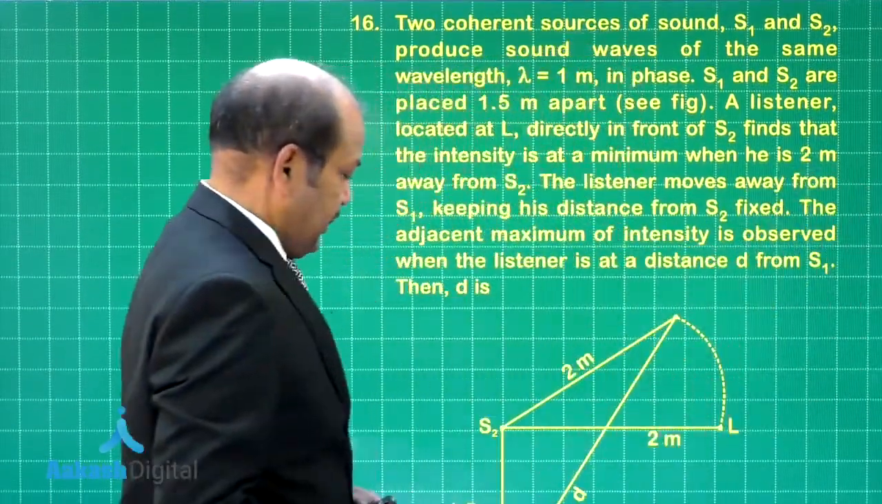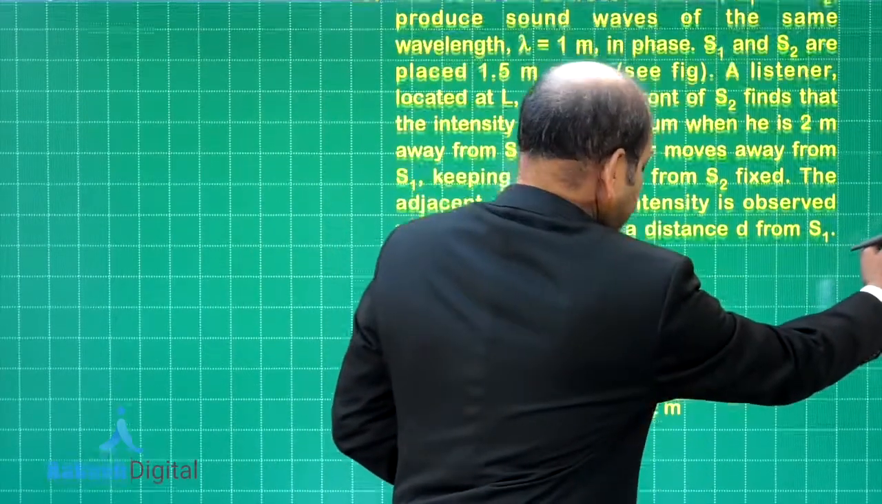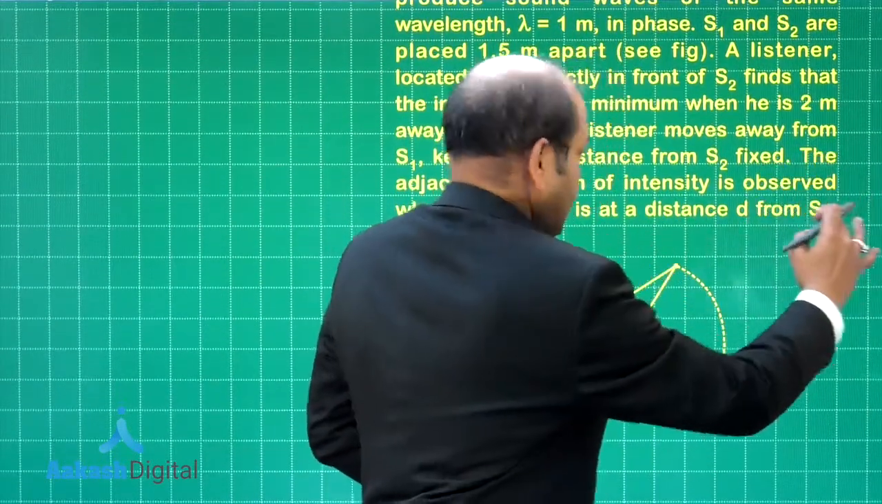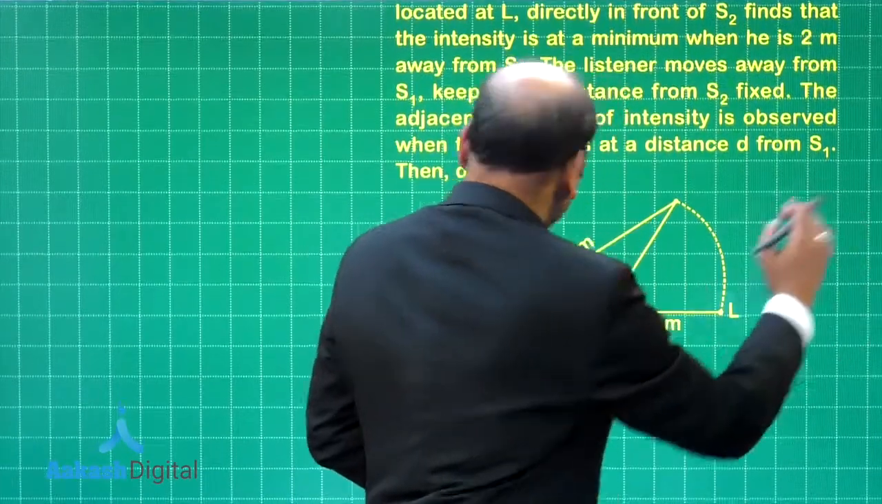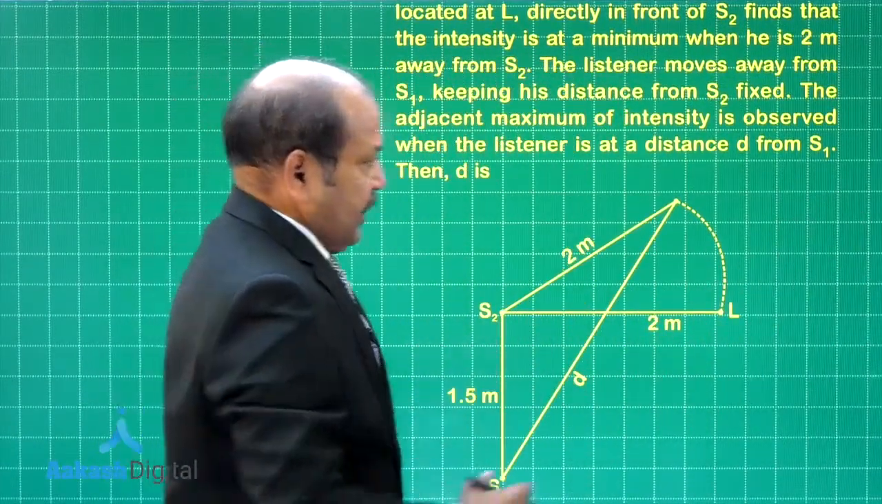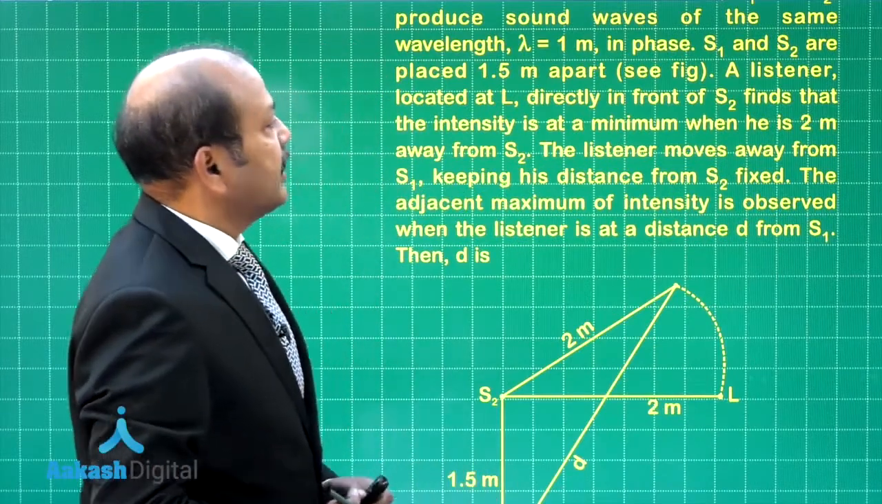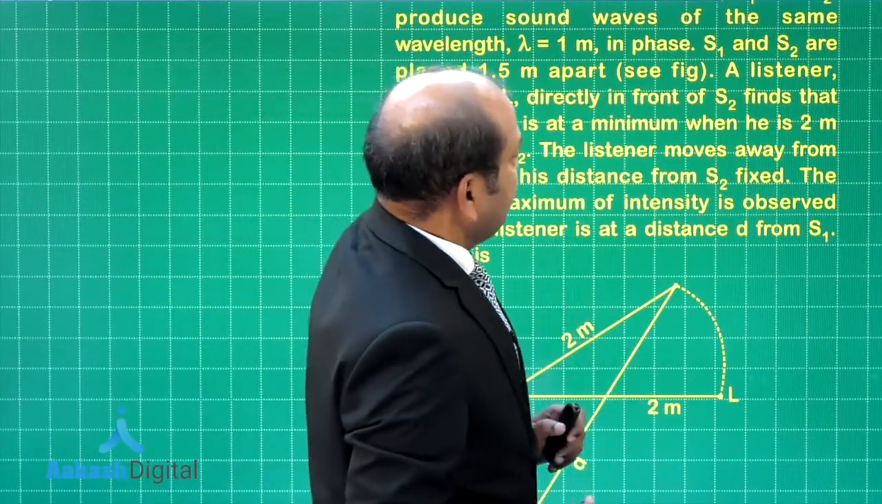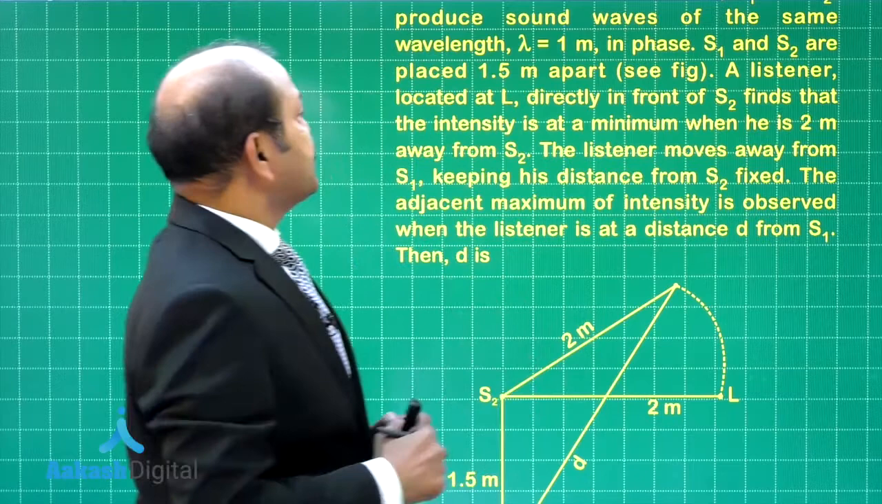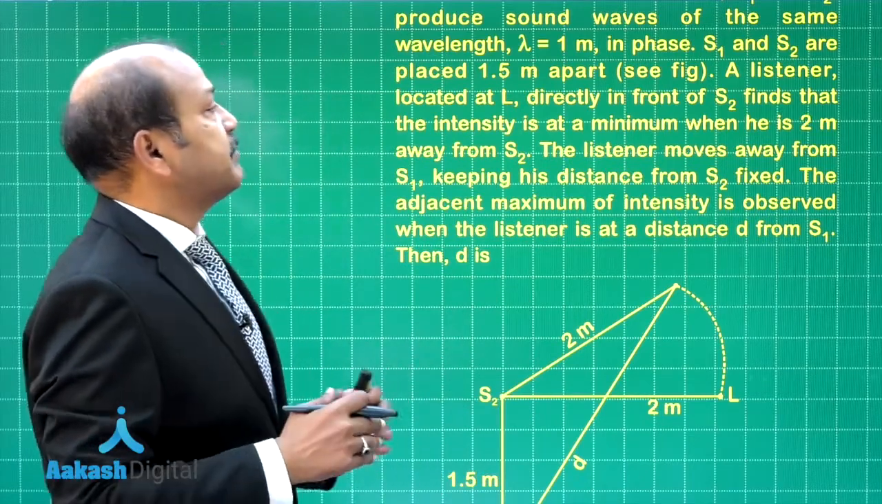at the figure. Well, we need to slide it even beyond this. So, this is what the figure looks like. Let us go further to read the text of the question. Well, we were up to this point. S1 and S2 are placed 1.5 meter apart.